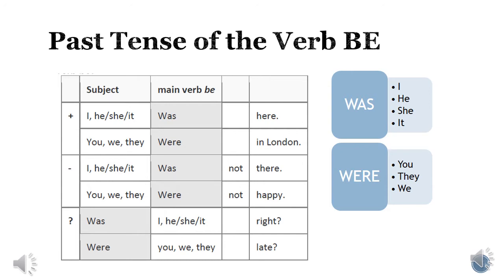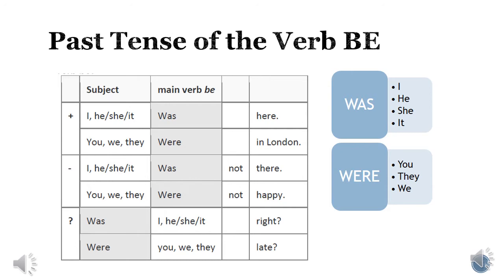The affirmative form is the subject, the verb to be in past form, and the complement. For example, I was here, yo estuve aquí. You were in London. Nosotros estuvimos en London. He was here. Él estuvo aquí. We were in London. Nosotros estuvimos en London.